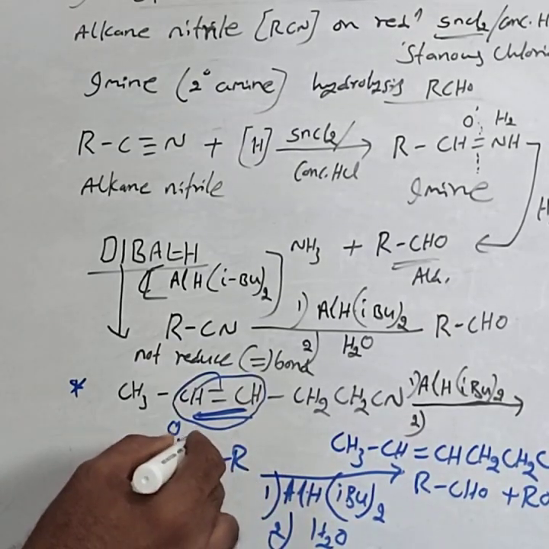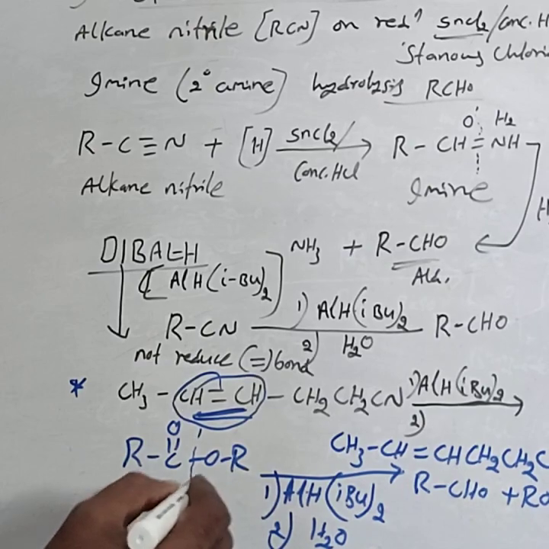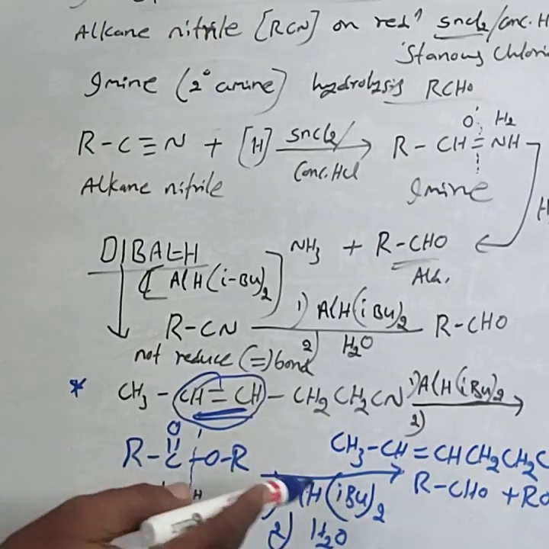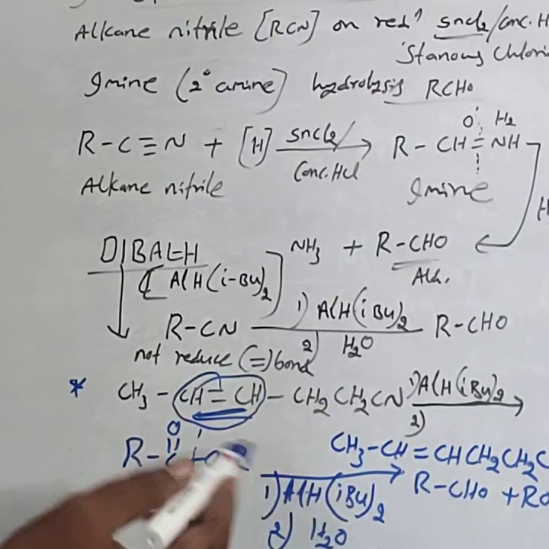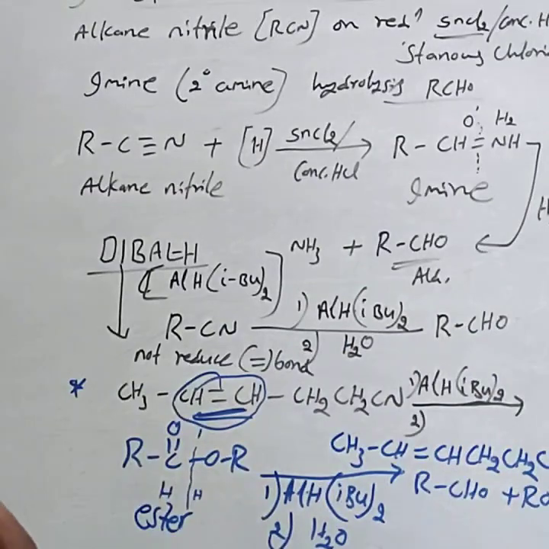Here reduction takes place: to this part one H, to this part another H. So diisobutyl aluminum hydride reduces esters into aldehydes.